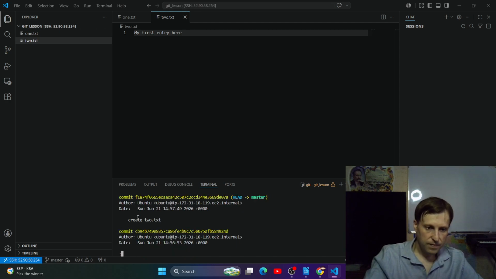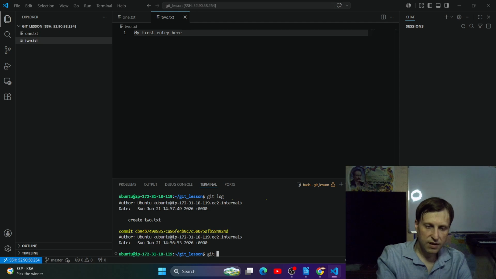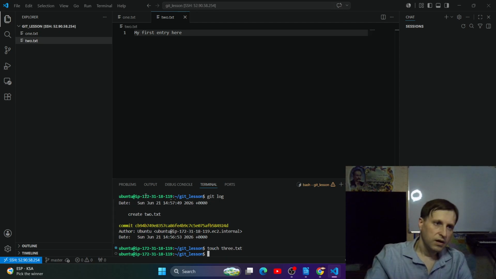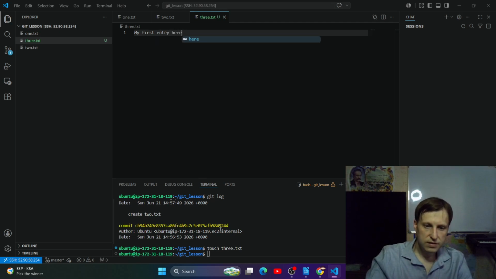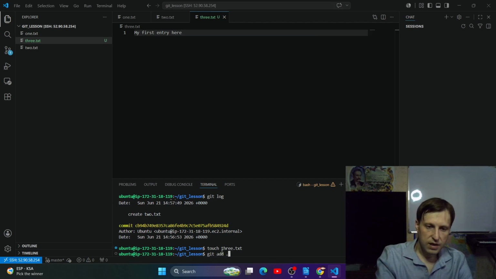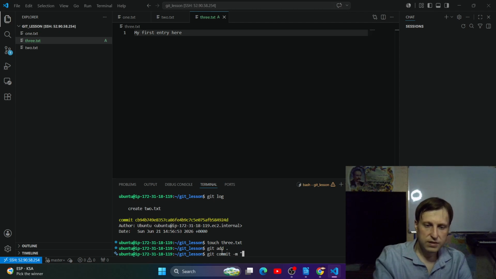And now we can travel in time between the two commits. Git log. But for now, we won't be doing this. Let's create two more files. Touch 3.txt, right? And let's type something here. My first entry here, Control S, git add, git commit, and here it will create 3.txt.